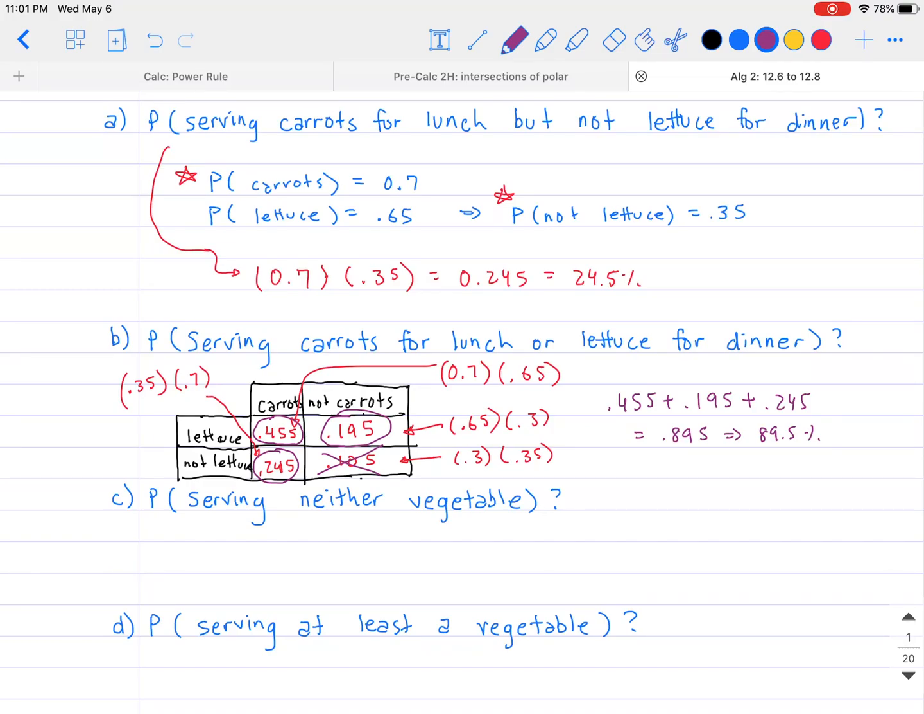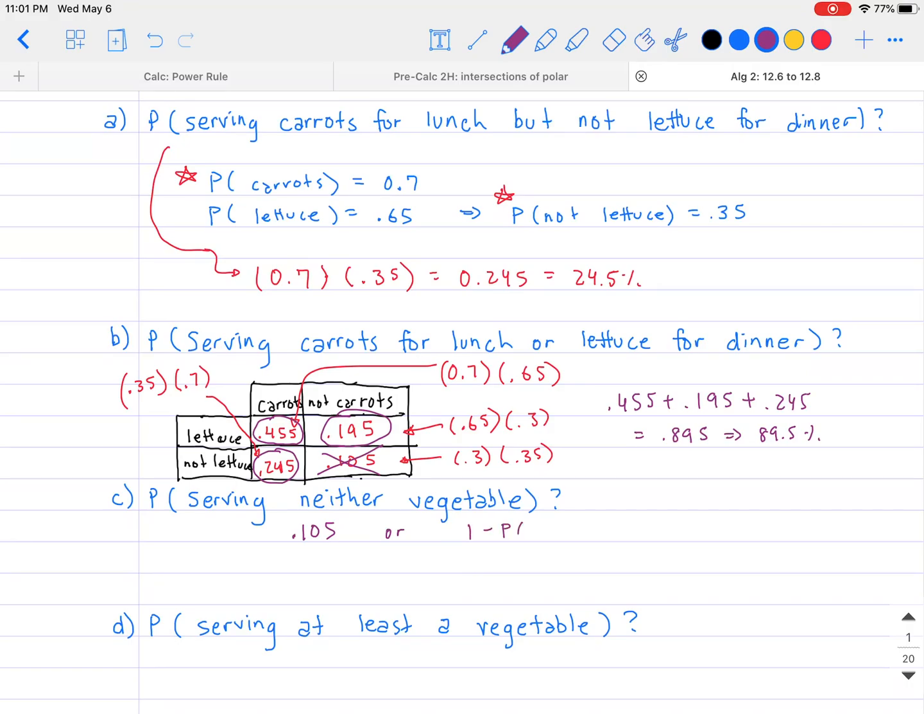Let's see, part C. I think we can probably use that box that we just came up with to solve for this one. What I want to do now is find out the probability of serving neither vegetable. If you're going to get neither vegetable, then it's basically the opposite of part B, what we're solving for. The situation we crossed out, not getting lettuce nor carrot, is going to be the case. So the answer is going to be 0.105.